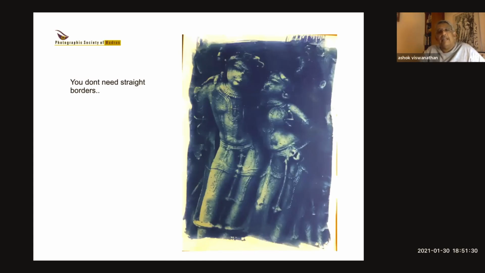You don't have to have straight borders. If you notice the negatives that I showed you, they had straight borders. Now this is an example where you don't need straight borders. You can have wavy borders, and they also look nice. You don't need a straight border at all, especially with subjects like this. It looks quite nice.